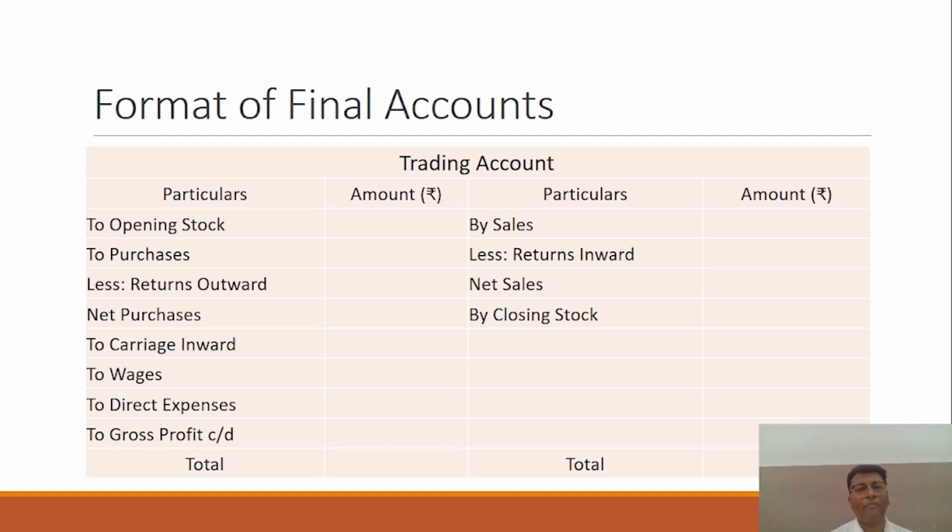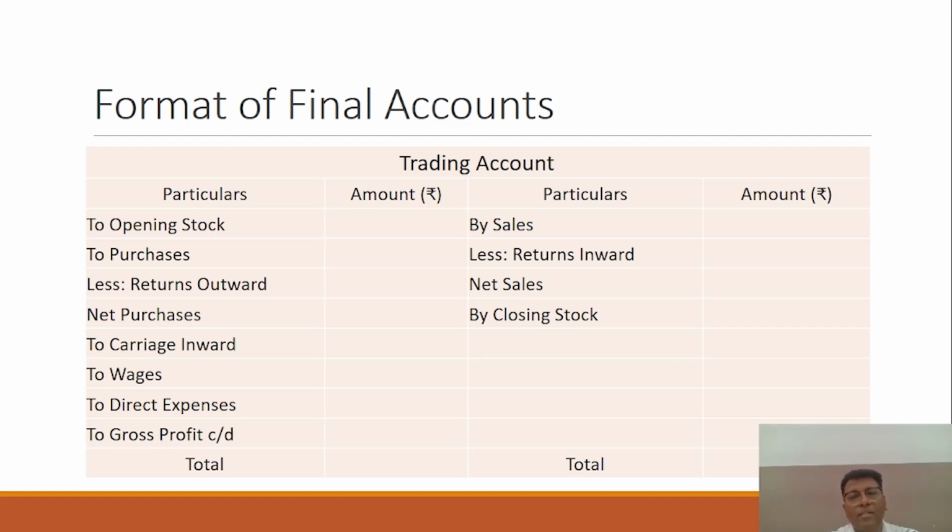And you have to be very careful when you are preparing the trading account and profit and loss account. Carriage inward would be mentioned on the debit side of the trading account, but in the case of carriage outward, it would be treated as an indirect expense. It would be shown in the P&L account, because the trading account will consist only of those items which are directly related to production, right?